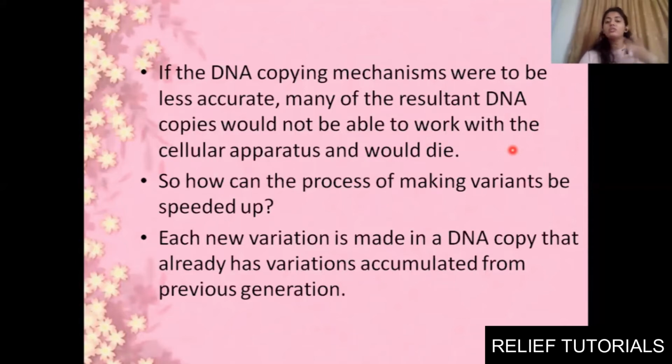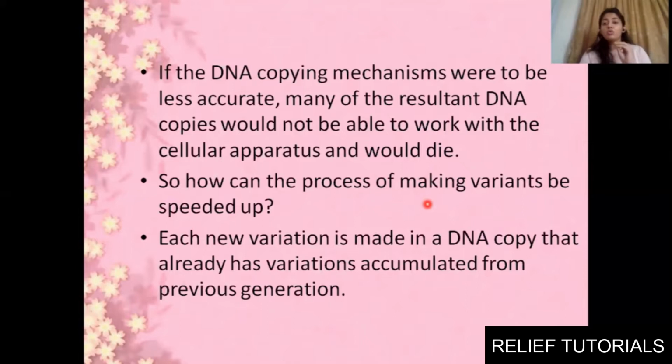Clear? So, to increase the process of variation, how can we increase the number of variants? What can we do or how can we do it? Now each new variation is made in DNA. You know that there will be a difference in the sequence of DNA, and we can see some other characteristics in an individual.